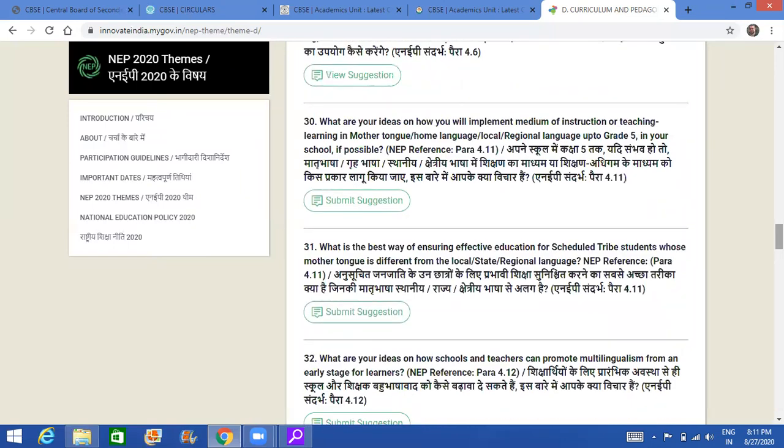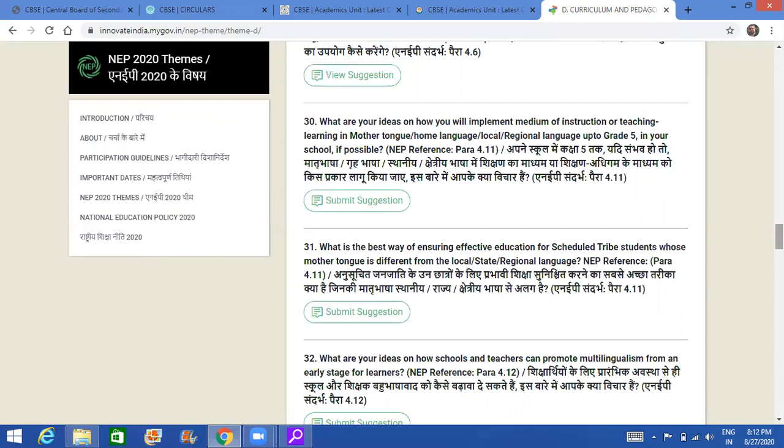And इसके हिसाब से जो भी आप choose करेंगे, mother tongue में जैसे है पढ़ाना चाहिए. You know, there is a lot of questions on the 3 language formula. 3 language formula में क्या mother tongue में पढ़ाना चाहिए कि English में कि हिंदी में? All this you can write what is your thoughts.